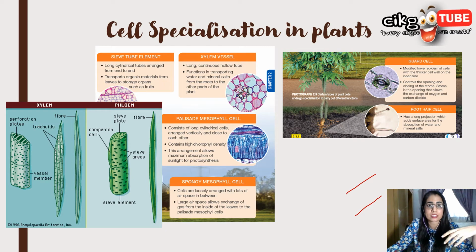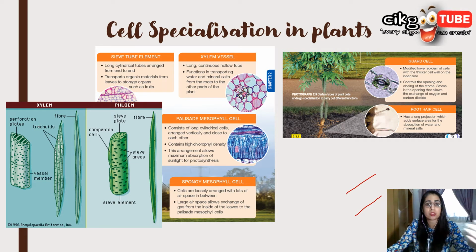Xylem vessel is a very long, continuous, hollow, fine tube from the root to all other parts of the plant. The cell wall is thickened with lignin so that it becomes strong, in various patterns. They are formed from dead cells, joined end to end. The function of xylem is to transport water and mineral ions from the roots to the leaves.